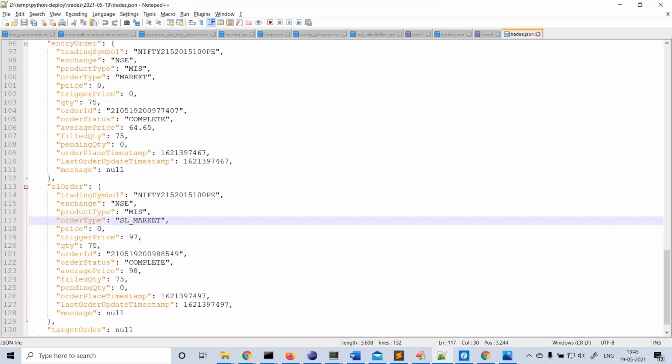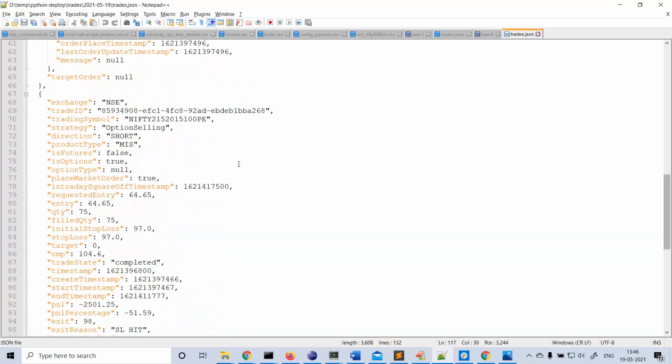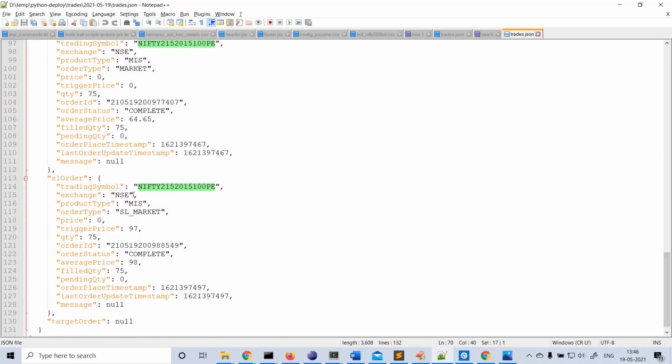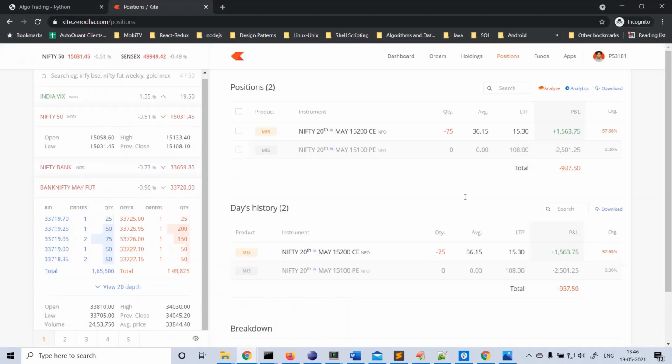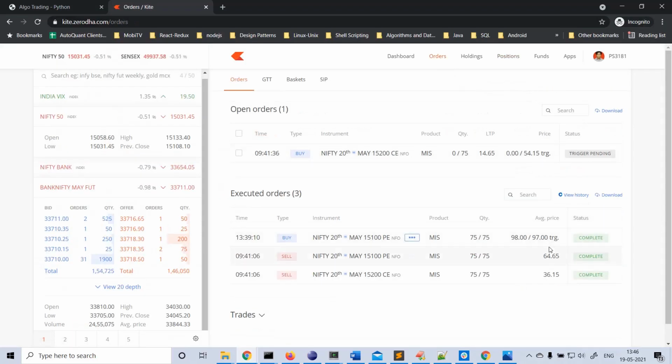I have come back just to show you whether our SL details got updated in this file. Every 30 seconds the program fetches the order status and updates it. If you see the symbol, this is PE, and this is the SL order. See the trigger price we had, 95, and the average executed price is 98, which matches this 98.